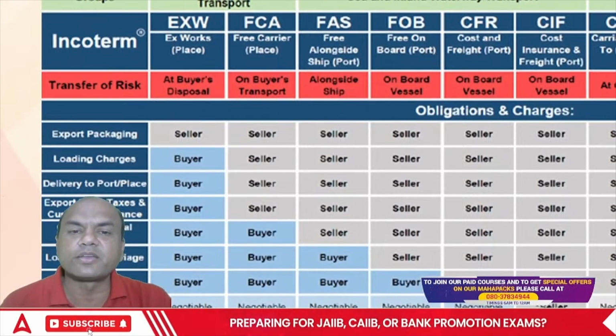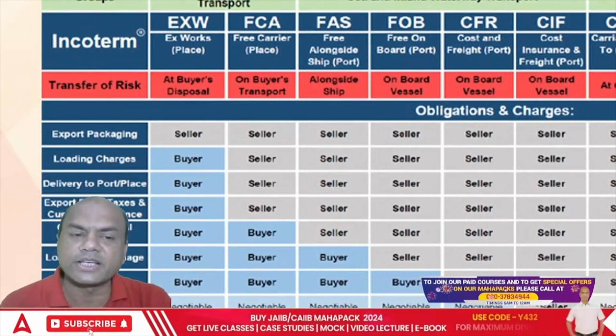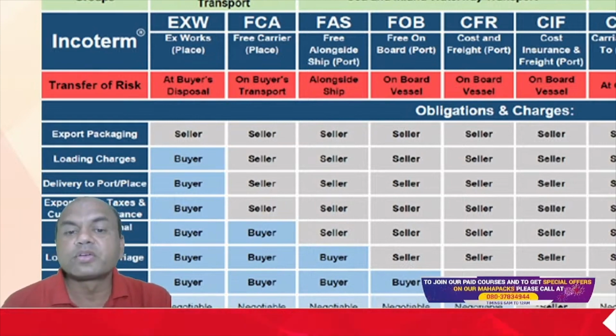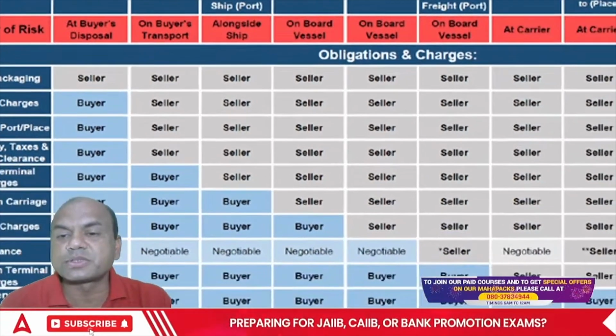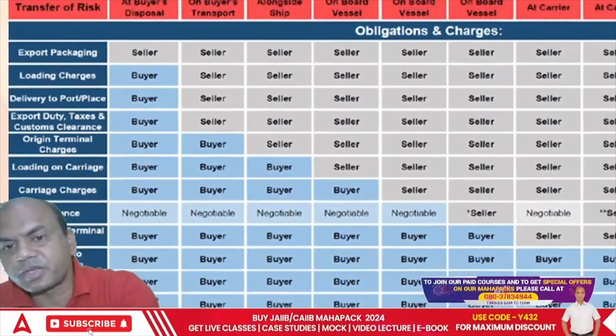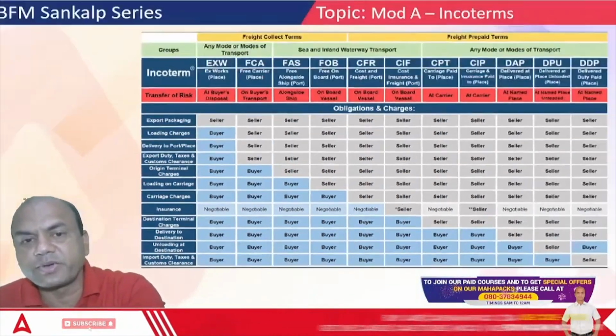Incoterm: Ex Works, FCA, FAS, FOB, all these. Export packaging, who is doing what? So where is the responsibility? These are the responsibilities. You can read this, expand this, enhance the video and read this.